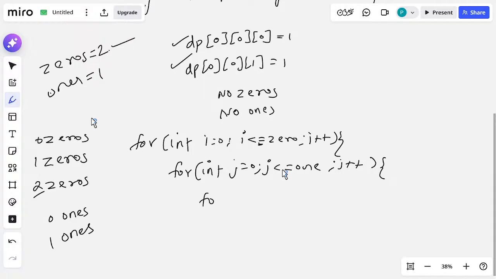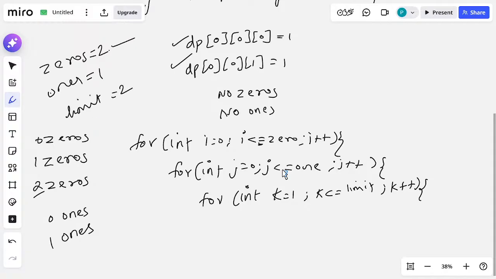Next I am taking a loop for int k equal to 1, k less than or equal to limit. So I am taking this loop for limit, right. How much limit do we have? We have limit equal to 2, right. So why are we taking this limit loop? This loop checks how many same numbers we add together.